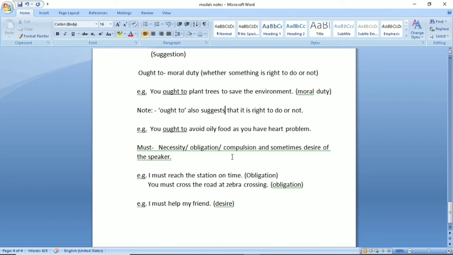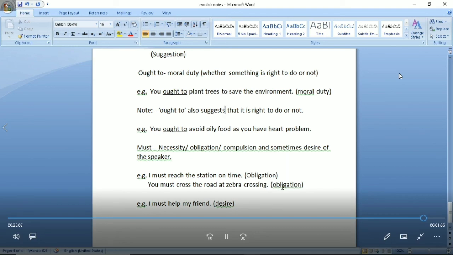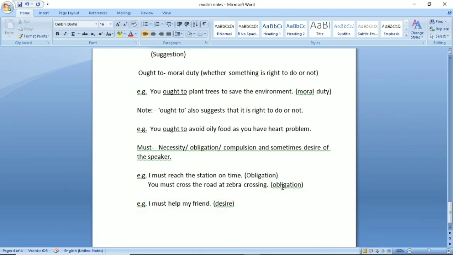जैसे ट्रैफिक पुलिस ने आपको क्या बोला, you must walk on the left side of the road, you must obey the traffic rules, you must cross the road at zebra crossing, right? So these are some of the rules which are emphasized on us for our safety. If we are not following them, we may face any accident, we may face penalty and so on, right? You must cross the road at zebra crossing. This is your obligation, this is mandatory. ये कानूनी रूप से जरूरी है, ये आपको करना ही करना है, right?